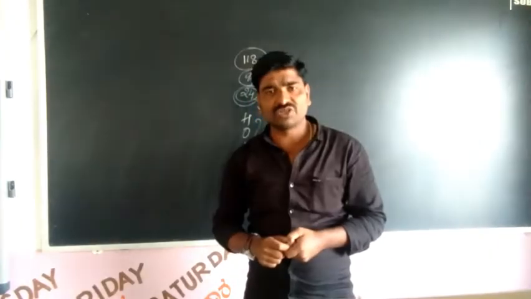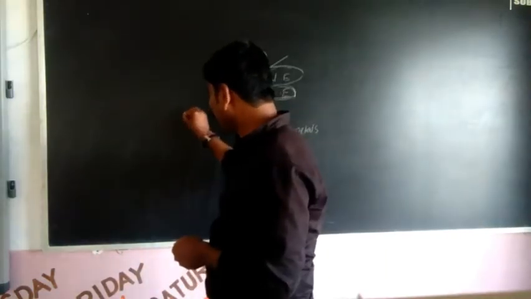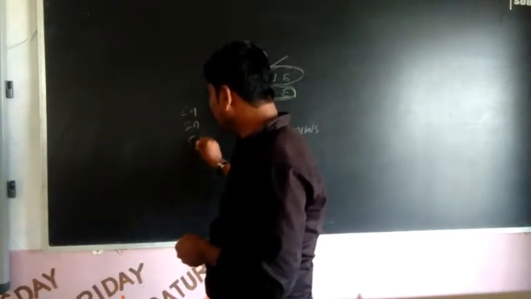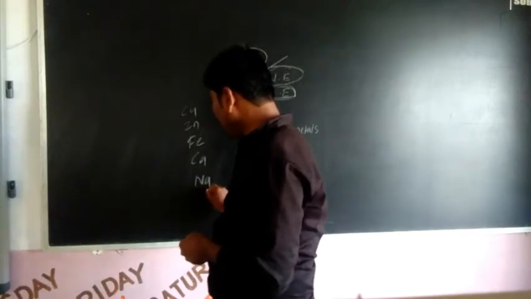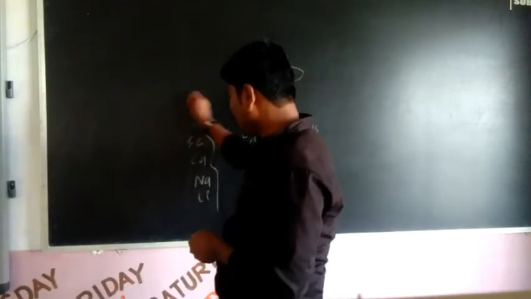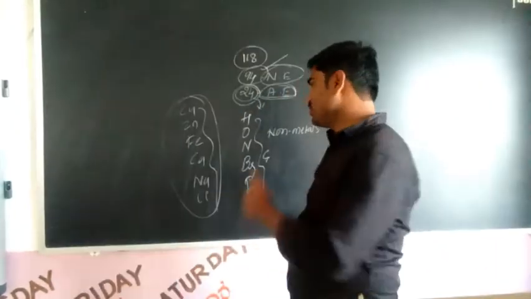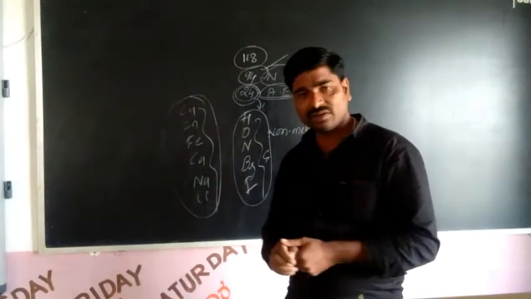Examples of metals are copper, zinc, iron, calcium, sodium, lithium, right? So many metals are there, only a small number of non-metals.